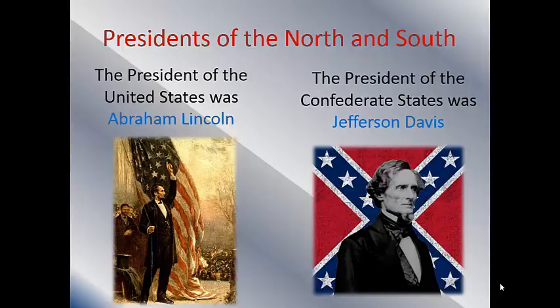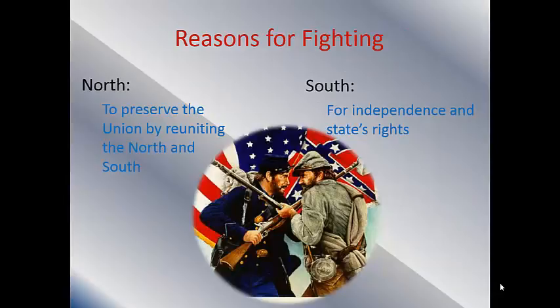The other side is the Confederate president, and that is Jefferson Davis. Jefferson Davis actually served a 6-year term. He was the first and only president of the Confederacy, and under the Constitution of the Confederacy, presidents serve one 6-year term. So these two are the only presidents that you need to know. Abraham Lincoln, the 16th president of the United States in the North, and Jefferson Davis, who is the first and only president of the Confederacy.